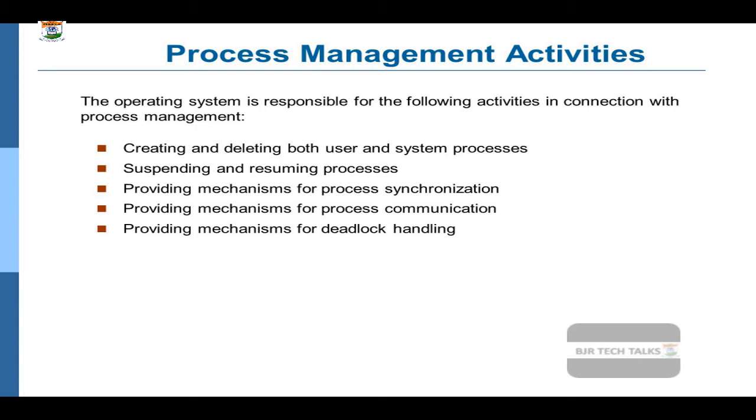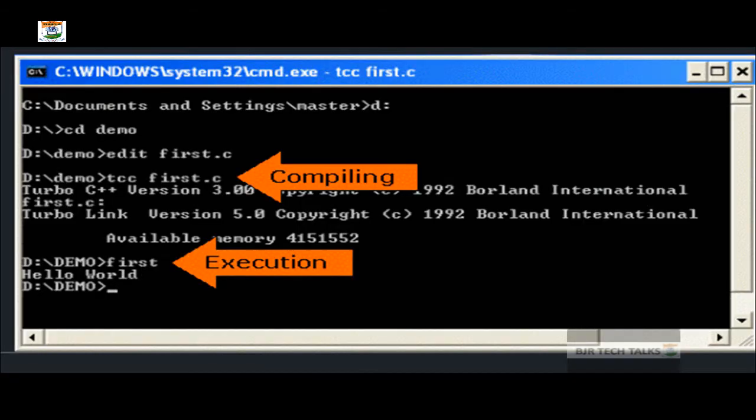And the next comes the mechanisms like synchronization, communication, and deadlock handling for the processes. So these are the responsibilities handled by the operating system with respect to process management. Let us try to understand the concept of processes in detail.